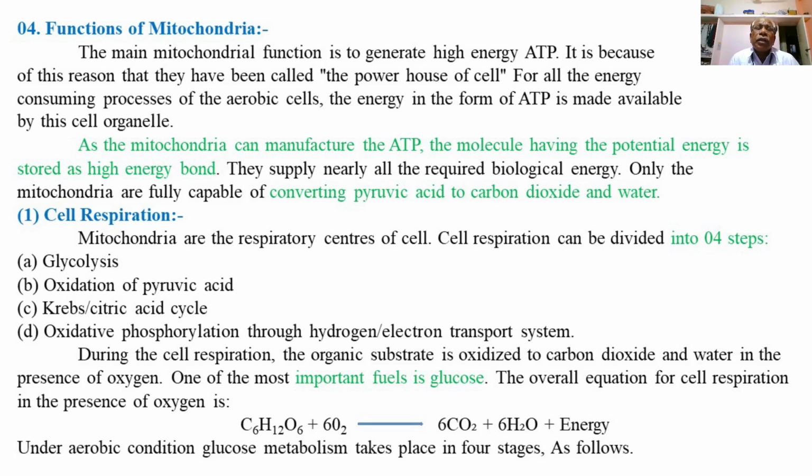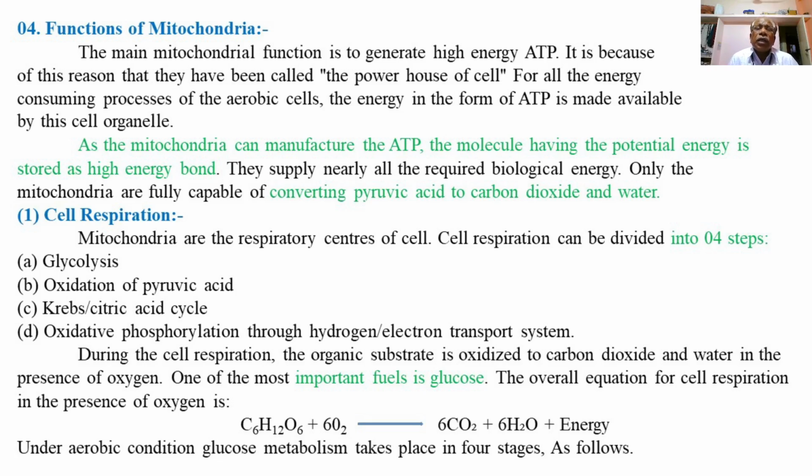As the mitochondria can manufacture ATP, the molecule having the potential energy, ATP is an energy molecule whose potential energy is stored as a high energy bond. They supply nearly all required biological energy.